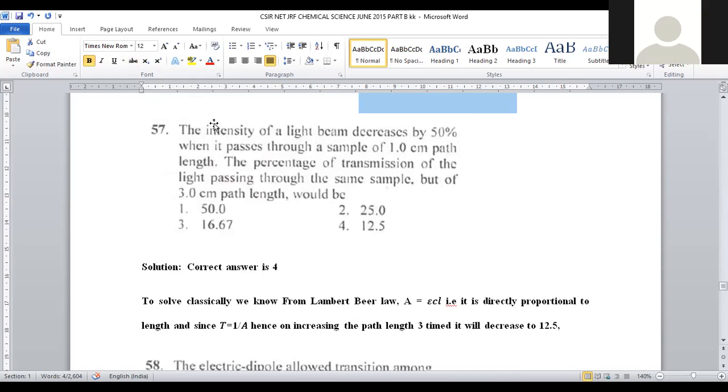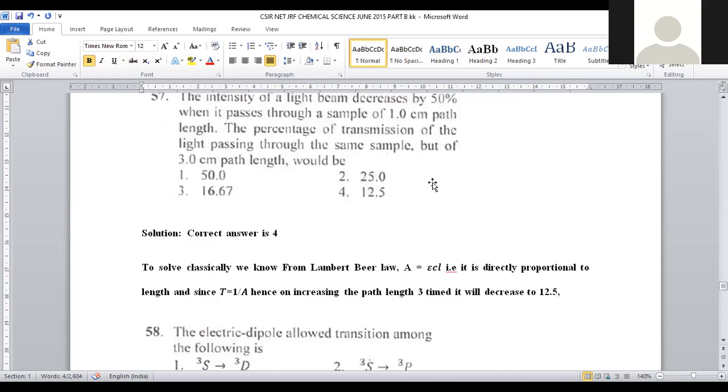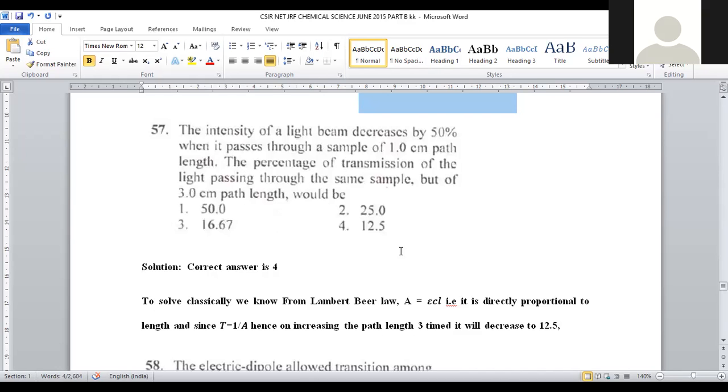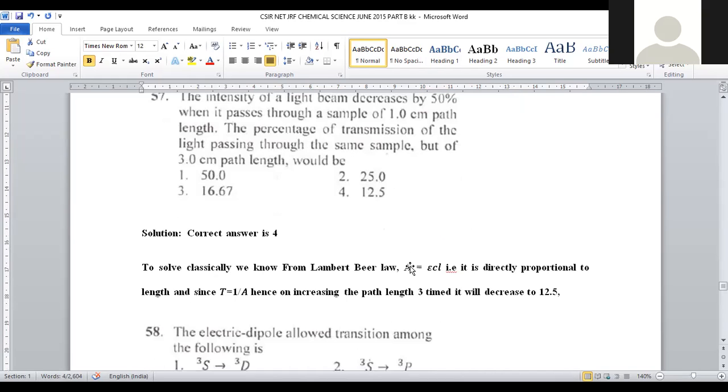Let us move on to question number 57. The intensity of light beam decreased by 50% when it passes through a sample of 1 centimeter path length. Percentage of transmission of light passing through the same sample, but 3 centimeter path length, would be. Okay, so it is a question based on spectroscopy, Lambert-Beer's law. What is Lambert-Beer's law? A is equal to epsilon CL. Epsilon denotes what? Epsilon denotes intensity of the light beam. C is called concentration. L is nothing but length. Path length can be taken.